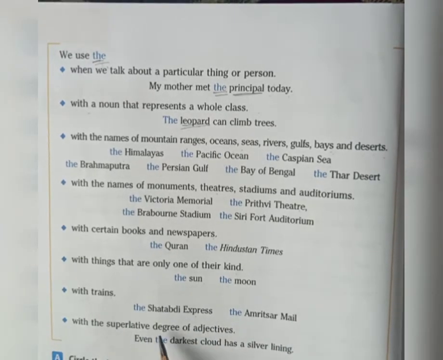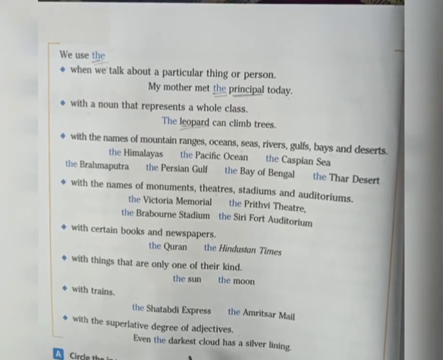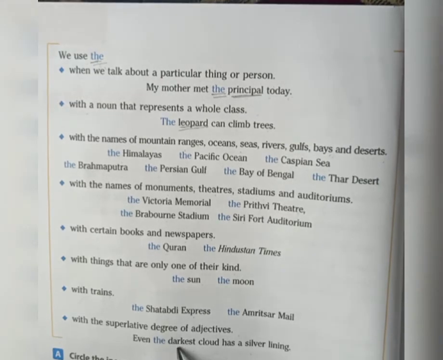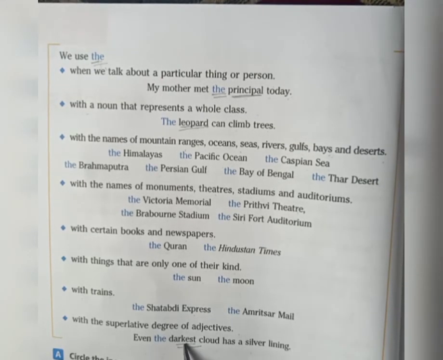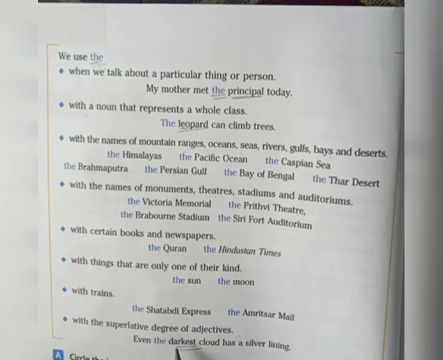Next, with the superlative degree of adjectives. For example, even the darkest cloud has a silver lining. Here the darkest is the superlative degree. So before the superlative degree you have to use the: the darkest, the coldest, the highest, like this.